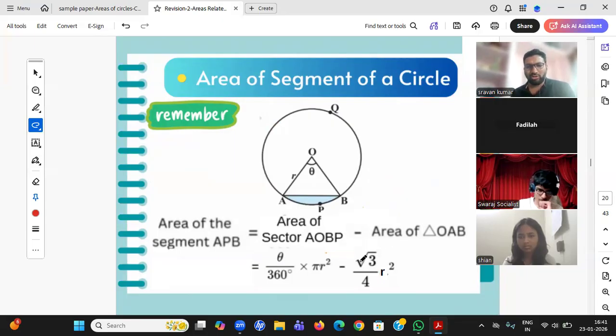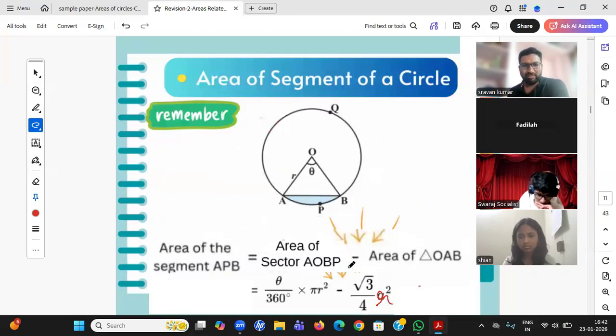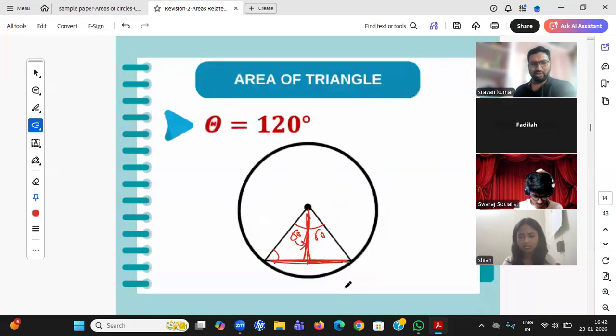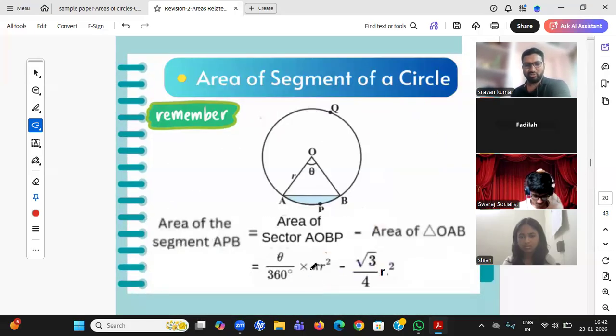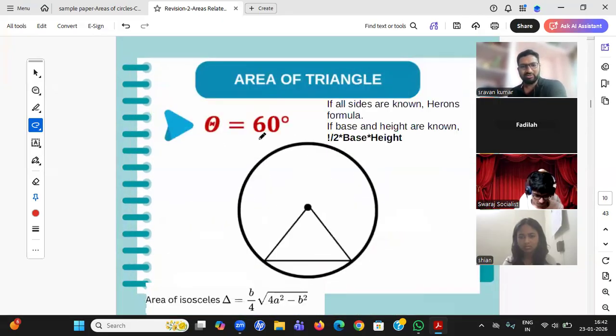Do you all recognize one thing? Is this formula the same? Here, root 3 by 4 r square is what I got for the area of a segment: theta by 360 into pi r square minus root 3 by 4 r square. Here also I'm saying theta by 360 into pi r square minus root 3 by 4 r square. So with the equilateral triangle and 120 degrees, ultimately we get the same formula, but as we don't have this formula directly, you need to derive it. For theta equal to 60 degrees, you can use that formula because the equilateral triangle formula we know from our childhood.